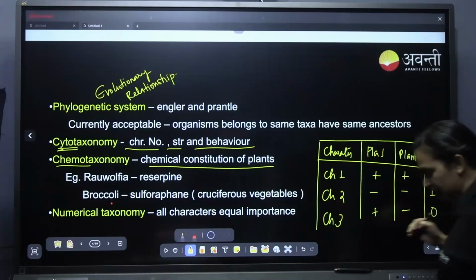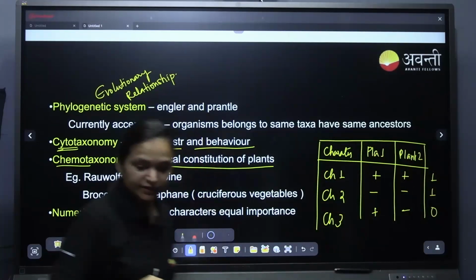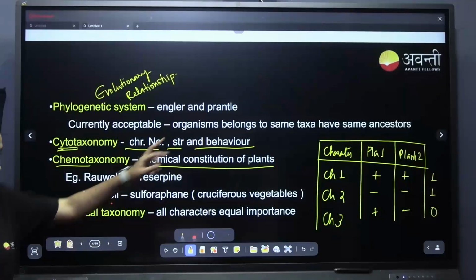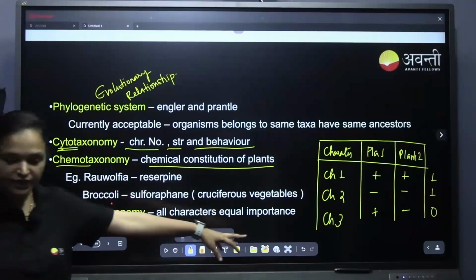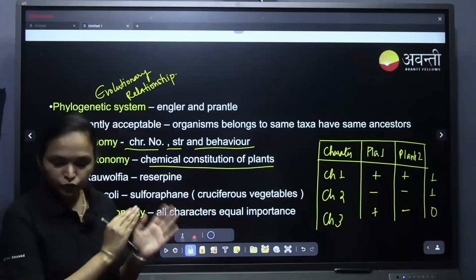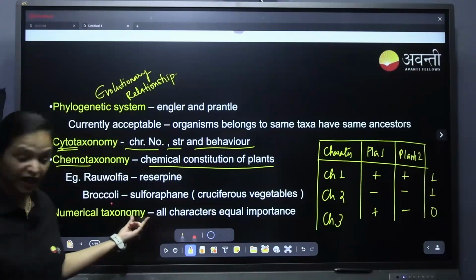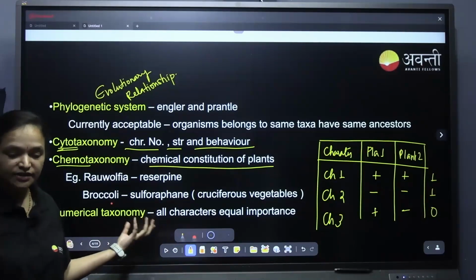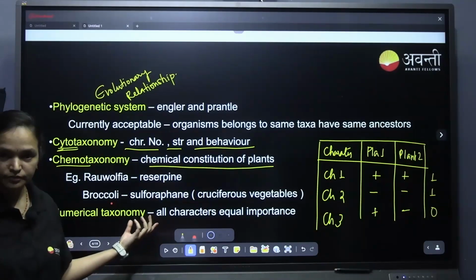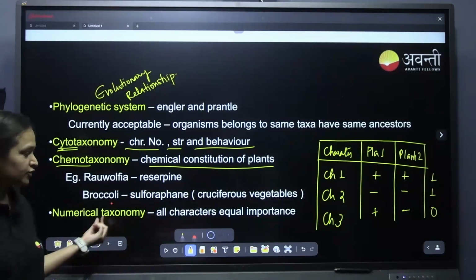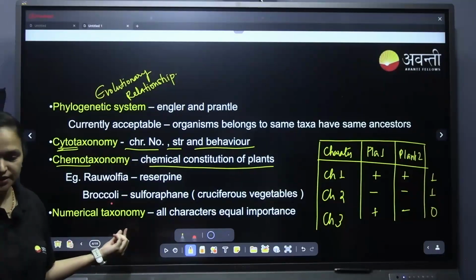Understanding? So such characters and numbers will be given, the numbers are given, right? That's why it is called numerical taxonomy. Those numbers will be totaled, and they'll compare two plants by comparing the numbers. Hundreds of characters will be there, and this is done with the help of a computer. This is called numerical taxonomy. Understanding?